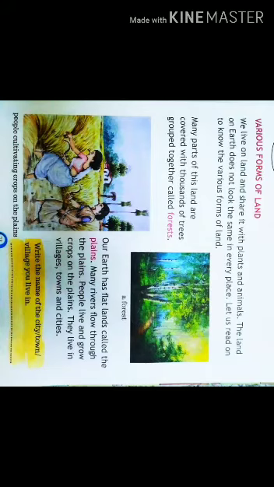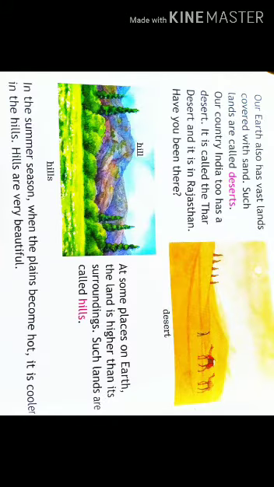In this page we learnt the various forms of land, forests and plains. Forest means a land covered with thousands of trees. Plains means flat lands. In this page we learnt about deserts. Deserts means a land covered with sand. Then Thar desert. It is in Rajasthan. Next, hills. Hills means a land higher than its surroundings.